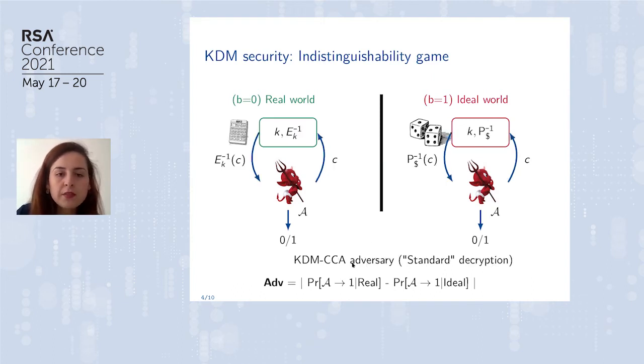And for the CCA adversary, he is also allowed to decrypt some ciphertexts, and he is allowed to decrypt only constants, because we can think that we can allow him to send a function phi, so a ciphertext that depends on the key, but there is no use case for that. So this is a standard decryption.